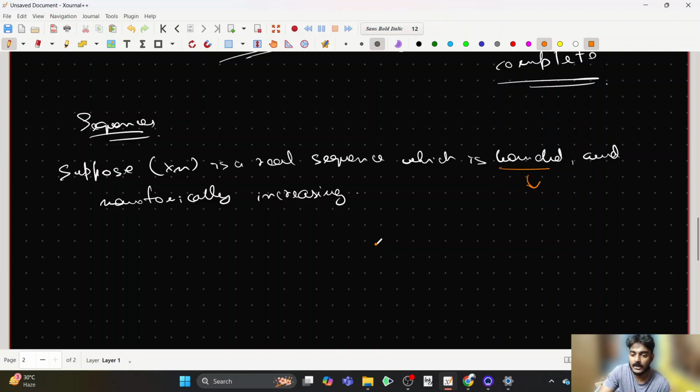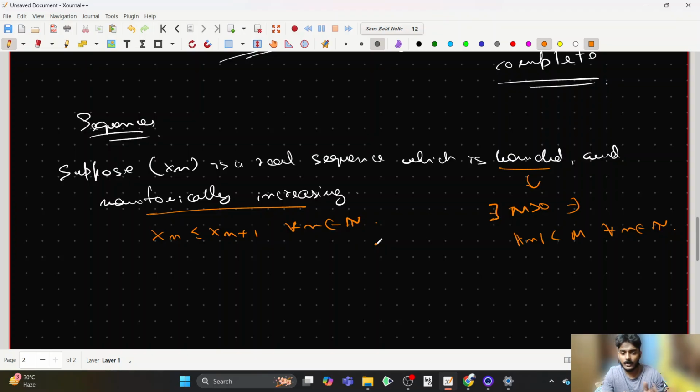So by bounded we mean the exact definition that there exists some positive m such that mod of xn is less than m for all n. That is, every element in terms of magnitude is less than m. Fine. And what do we mean by monotonically increasing? That is, xn is less than or equal to xn plus 1 for all n. That is, the terms of the sequence are gradually increasing as the indexing set is increasing. In some sense, it typically means that, right? So suppose xn is a real sequence which is bounded and monotonically increasing.